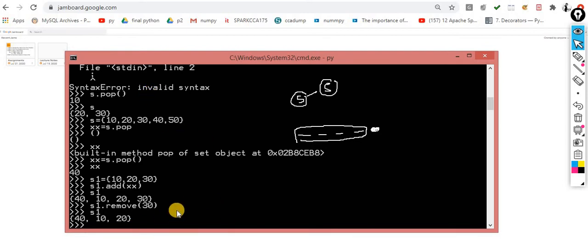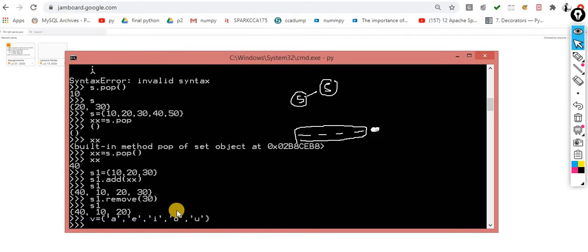Let me make one small program for the same. Here are the vowels: A, E, I, O, U. So these are my vowels. Now my question is, write a program to print the different vowels present in a word.